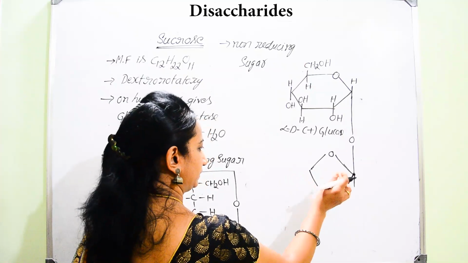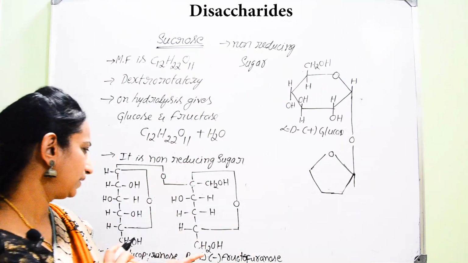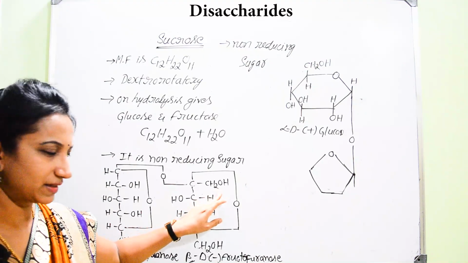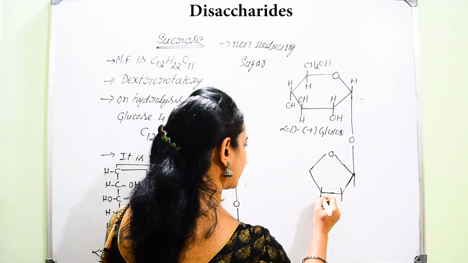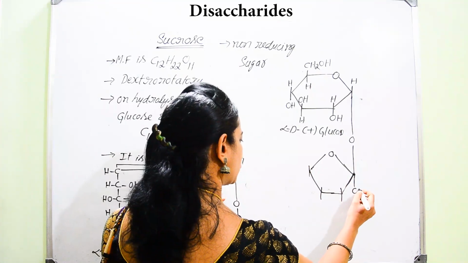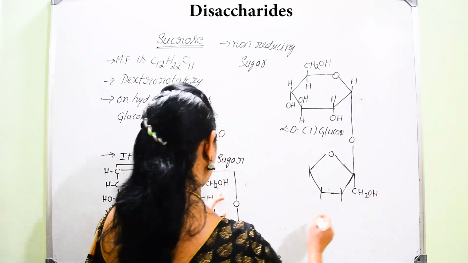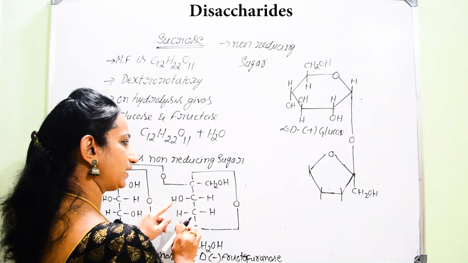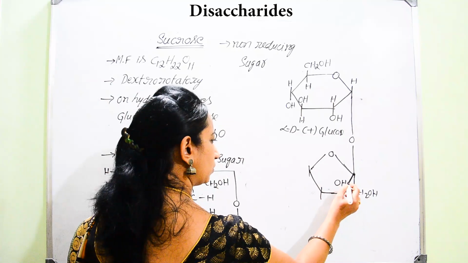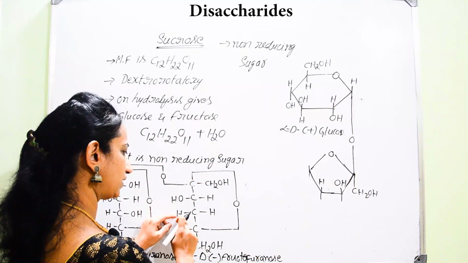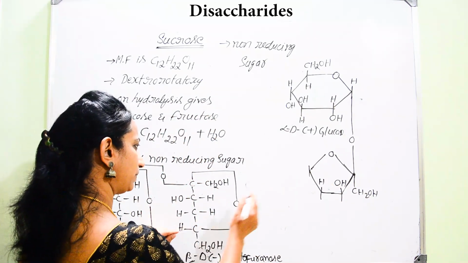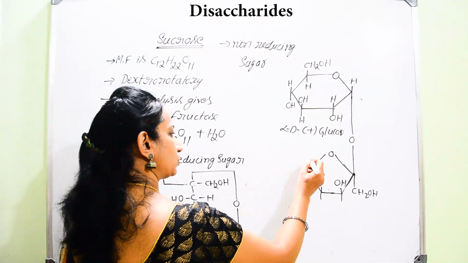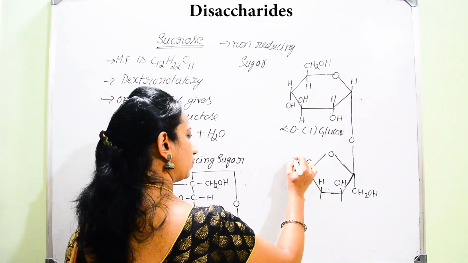Here you remember beta form. In the beta form, CH2OH will be lying on the right hand side. Hence, we can write this CH2OH below. And here above the plane, we should mention OH and then H. So, I can write here OH and then H. OH and H. And of course, this H will be lying not above, it is lying below. And terminal, that CH2OH will be lying above.